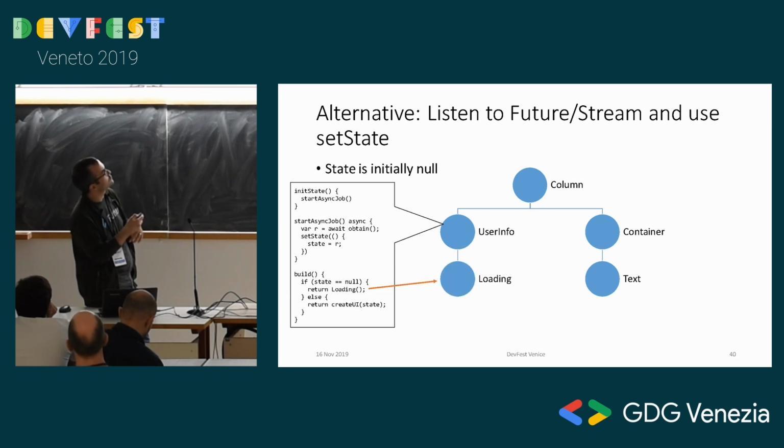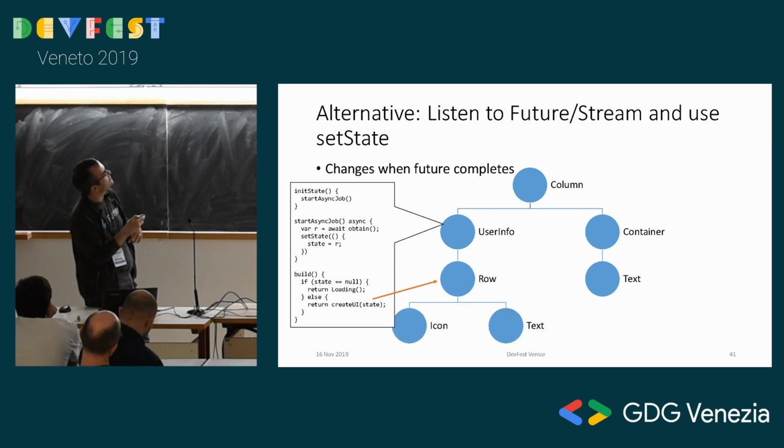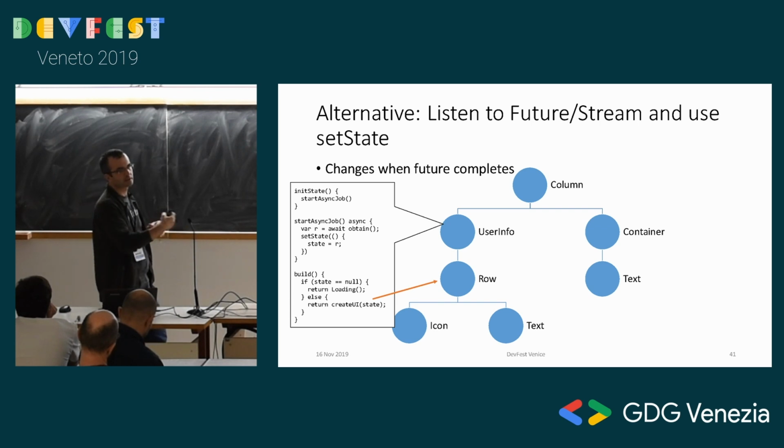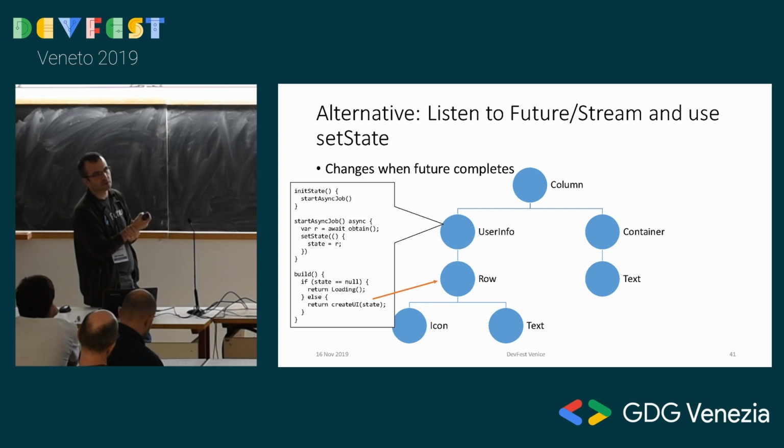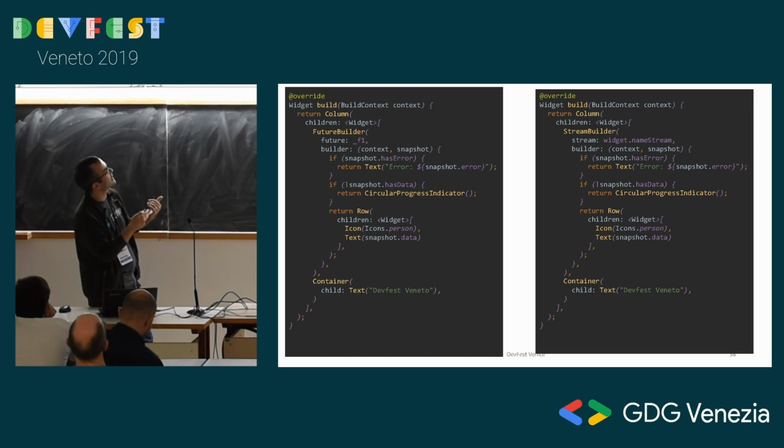I'm actually trying to show you here. Initially, when this first executes, this executes and returns. So this lets it go. This part doesn't execute yet. And then state is null, so you see loading. And then when this R comes in, you call set state like this, and then build is called again. So you create your UI like this. So in this case, you have full control over your future. And when data comes in the future, you call set state, and you update your UI manually. Sometimes I like this pattern a little better. It's a little cleaner than this sometimes.